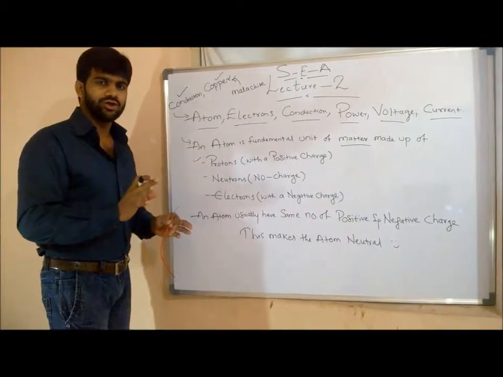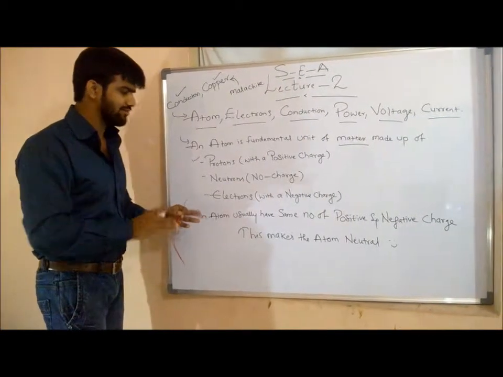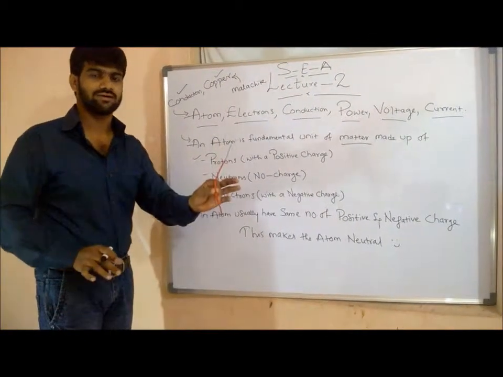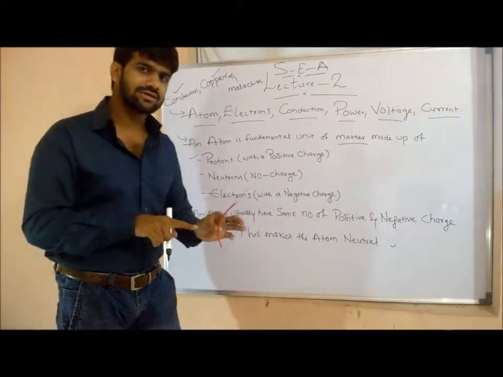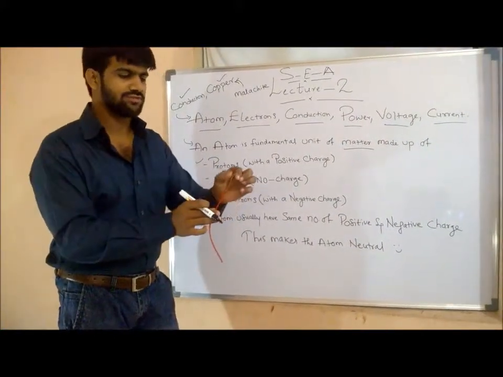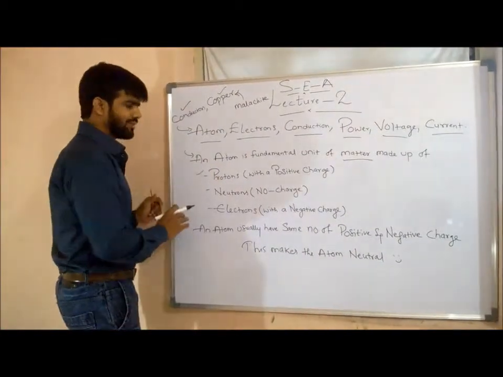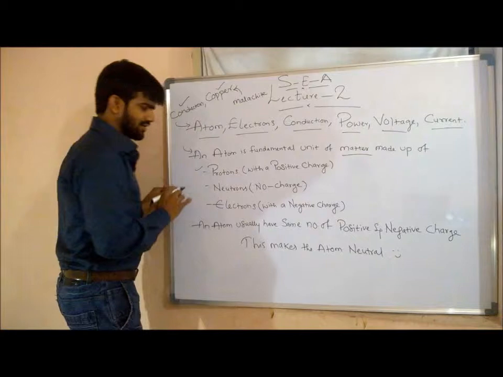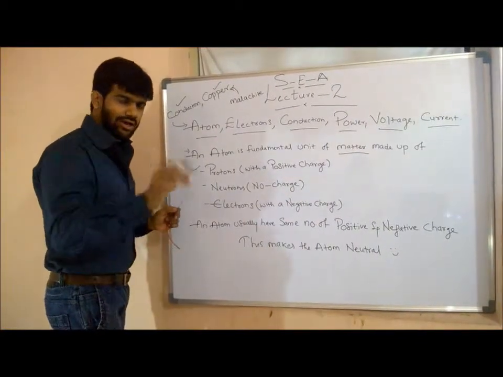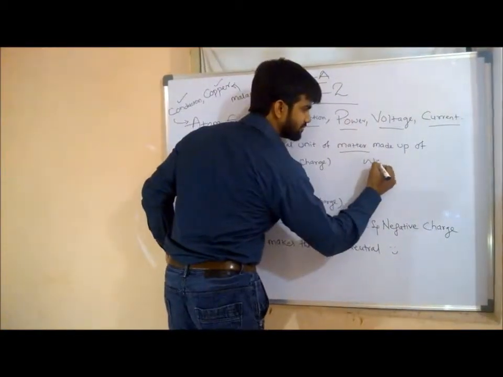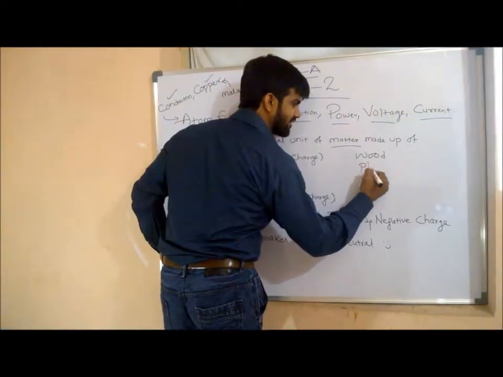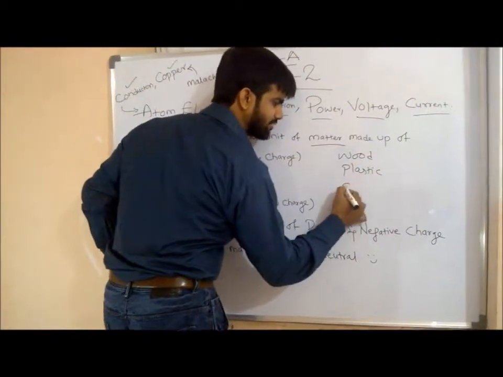Understood? Now, what are we dealing with? We are dealing with a conductor. Why are we saying it is a conductor? Just now I told you this is made up of atoms. See, why am I saying it is a conductor? In conductors, for example, wood is there, plastic is there, and copper is there.